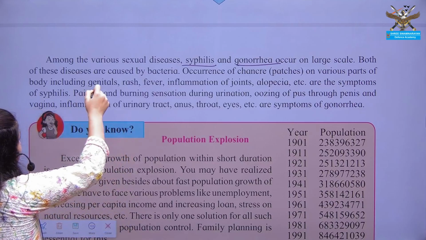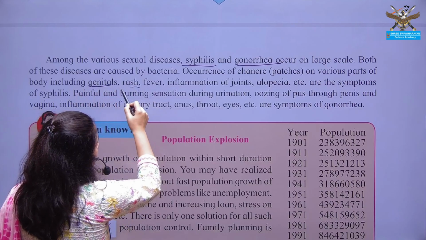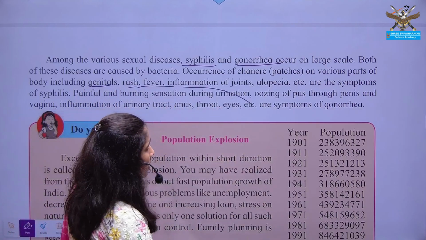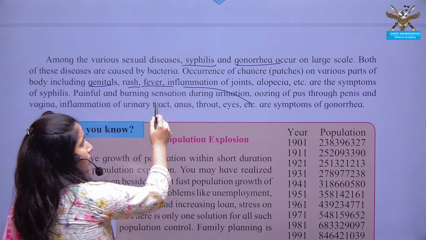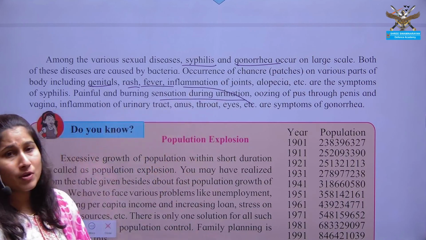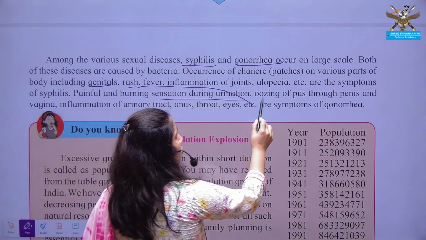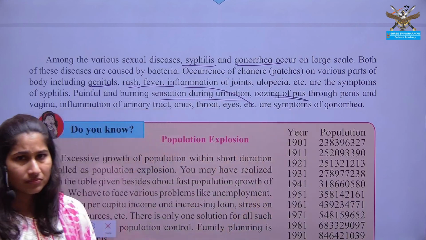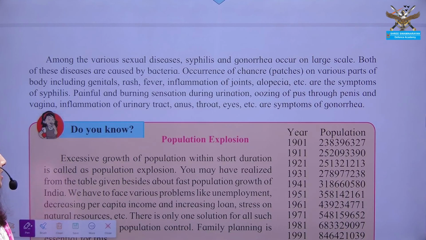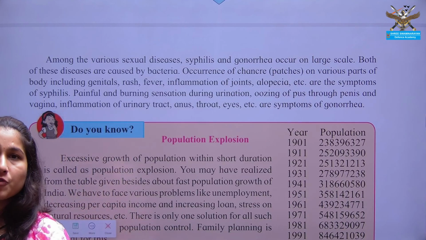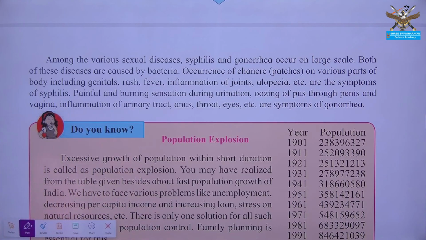In genital areas you will see rashes, fevers, inflammation in joints. There will be a burning sensation during urination. There will also be oozing of pus. Such kinds of symptoms are seen during infection of the reproductive system.